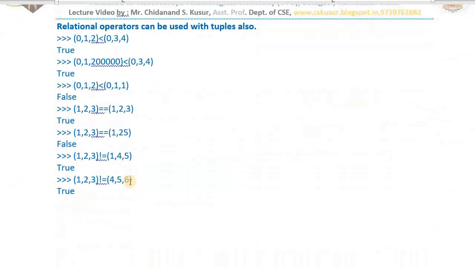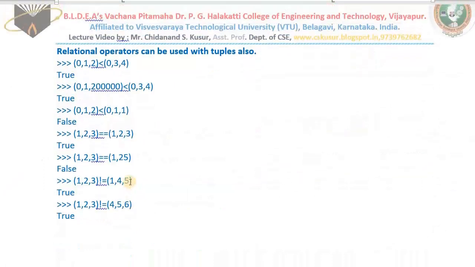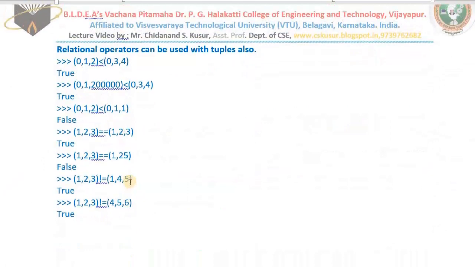Okay. Then one more last topic for you. We can use the relational operators with the contents of tuples also. You can use less than, equals to, equality operator, not equals to. Let us assume we have 2 tuples here, 0, 1, 2 and 0, 3, 4. 1 is less than 3, yeah. 2 is less than 4. All corresponding elements are lesser, so I am getting True.